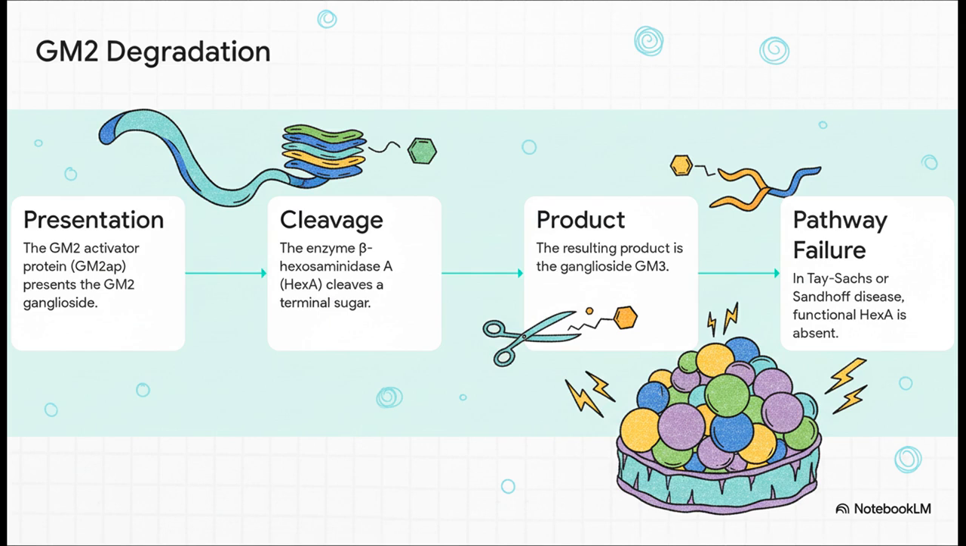Now, the problem arises from mutations. Tay-Sachs disease is caused by mutations in the HEXA gene, which codes for the alpha subunit of the HEXA enzyme. Sandhoff disease, on the other hand, results from mutations in the HEXB gene for the beta subunit. But in either case, the outcome is effectively the same. Functional HEXA is absent, the pathway is halted, and GM2 begins to accumulate.